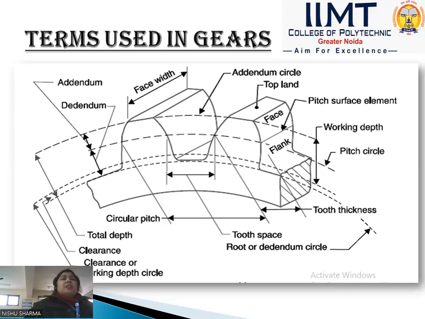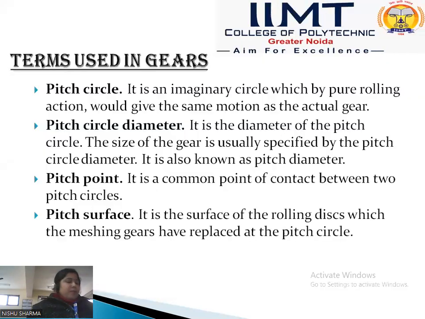Pitch circle. In this diagram, we see that there is a dotted line, which is almost at the center of the gear teeth, called the pitch circle. The pitch circle is an imaginary circle which by pure rolling action would give the same motion as the actual gear.